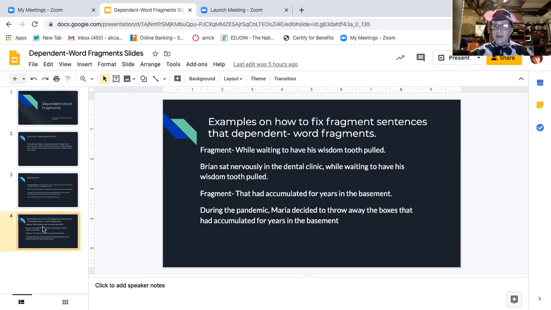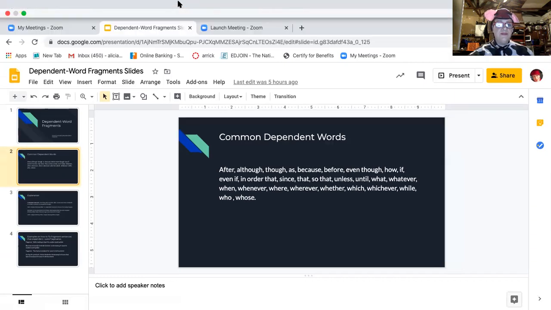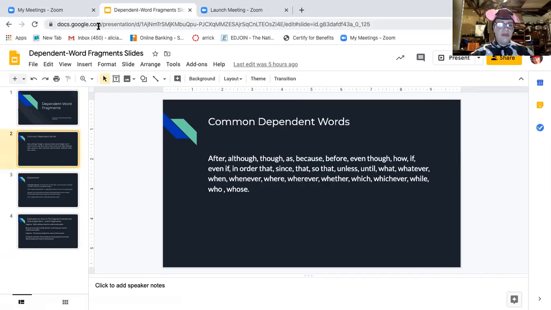And these are the items I want you to practice in the assignment. There are 5 sentences that give you some dependent word fragment pieces. And then I want you to write 3 sentences of your own using these words and making it a complete thought. Okay, so that's your first PowerPoint. And again, that PowerPoint is in there. I just noticed I made a couple of errors. I apologize. Now let's go to our next one.